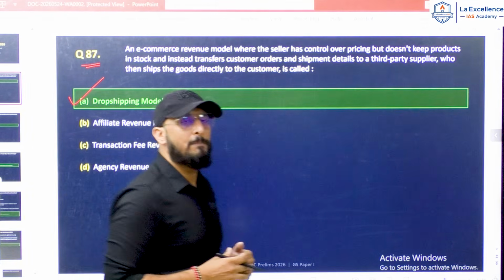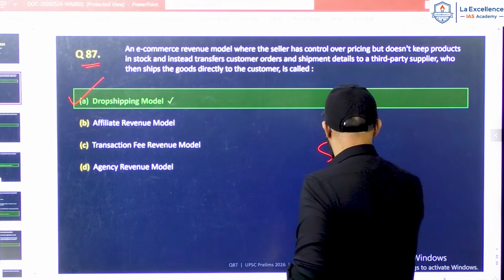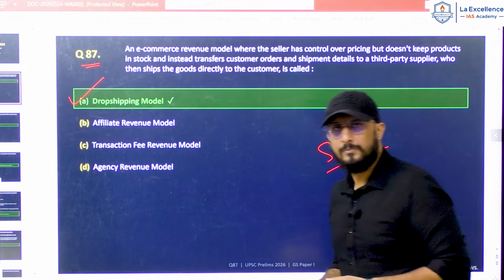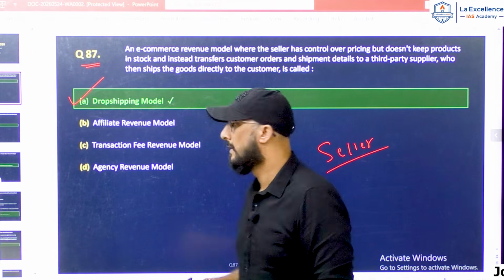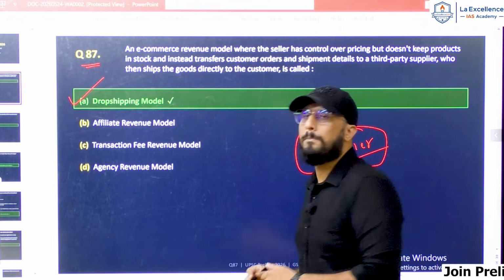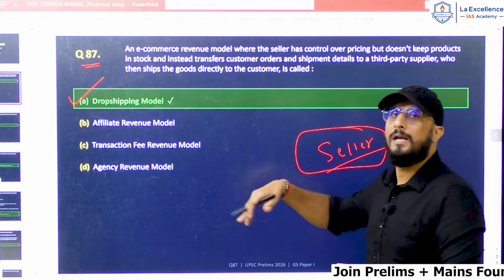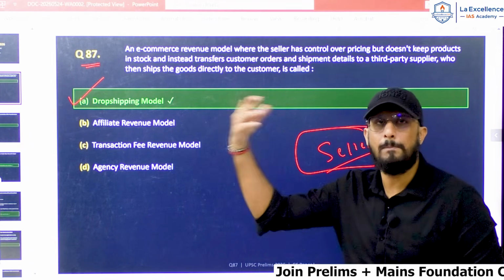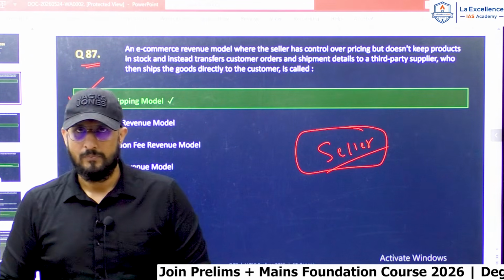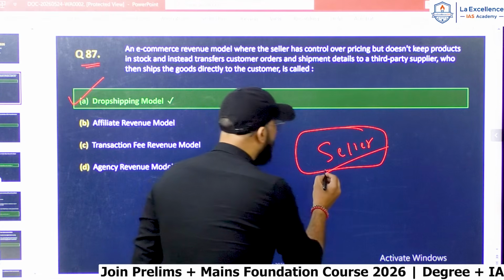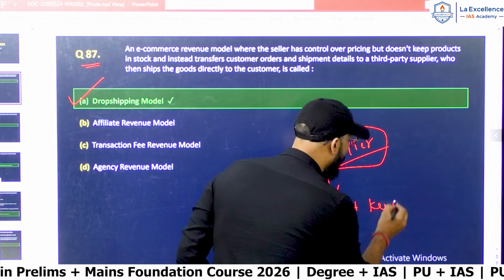See, drop shipping model is a type of e-commerce model where a retailer or a seller will fix the prices and showcase the product. Once he gets the order, he will pass the order to the supplier and then the supplier will ship the product to the consumer. So here what happens is the seller does not keep inventory.